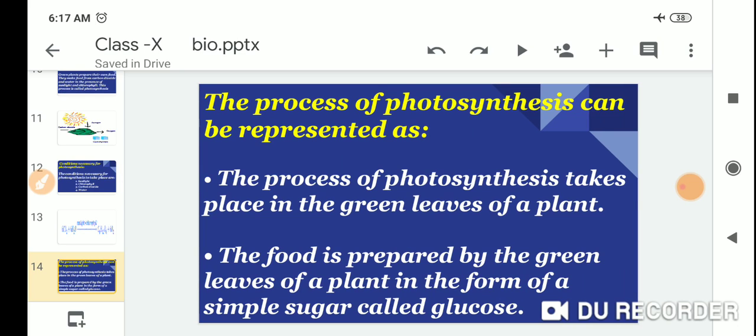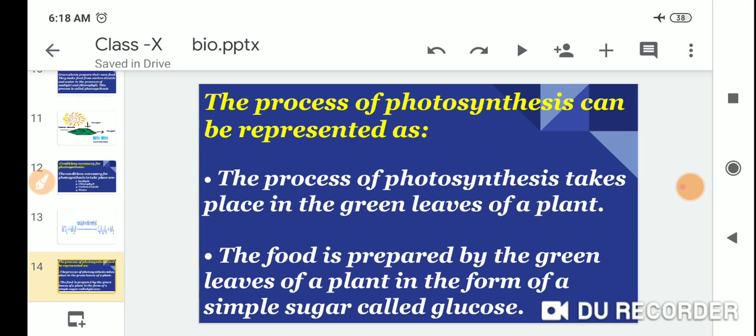The process of photosynthesis takes place in the green leaves of plants. The food is prepared by the green leaves of plants in the form of a simple sugar called glucose. So the process of photosynthesis can be represented step by step.